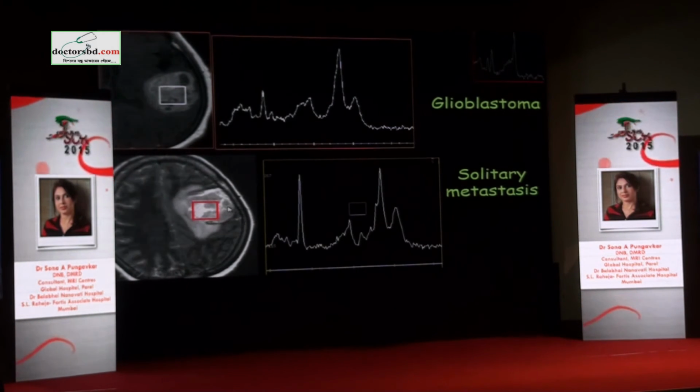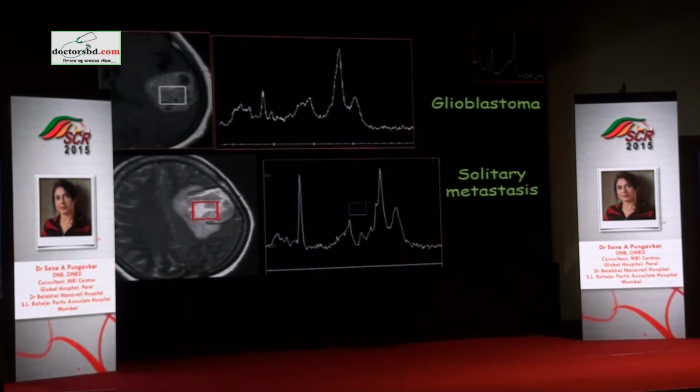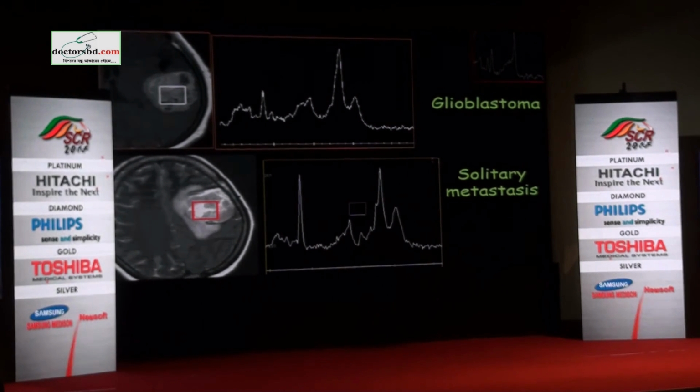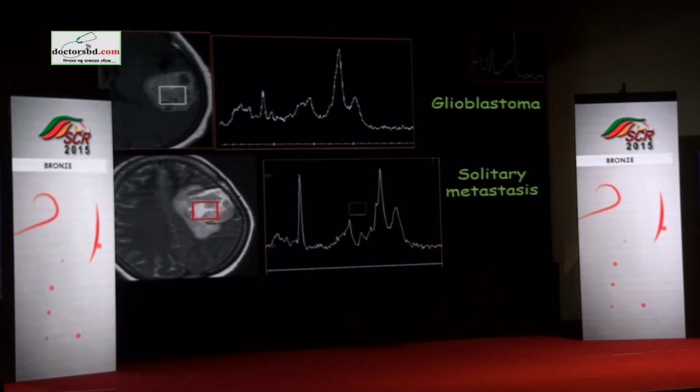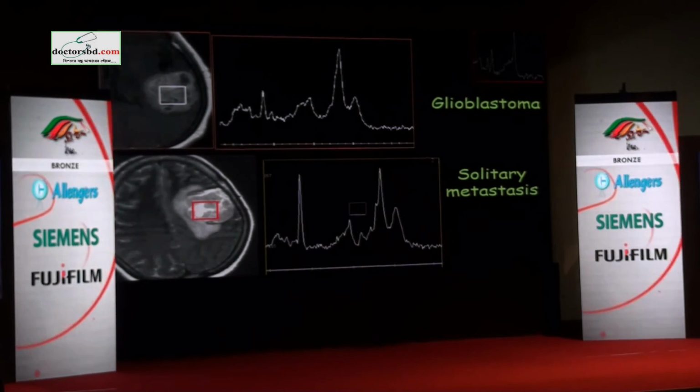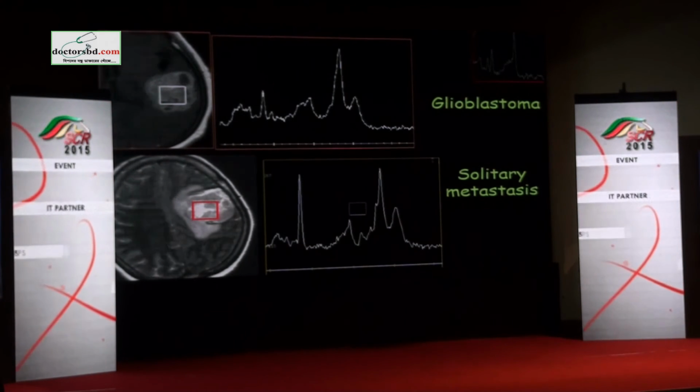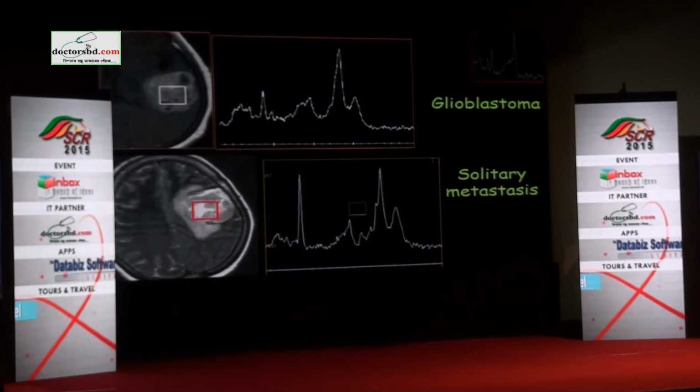When I looked at it, I wanted to call it on imaging as metastasis because it was not fitting into anything else. It has partly well circumscribed margins. It had some necrosis. It looked like a high-grade tumor, but it was not glioblastoma. So what do I call it? How can I call it as metastasis in an unknown primary in a 31-year-old?